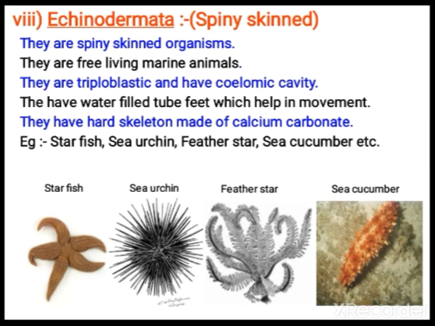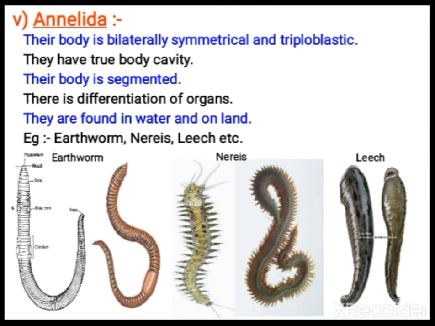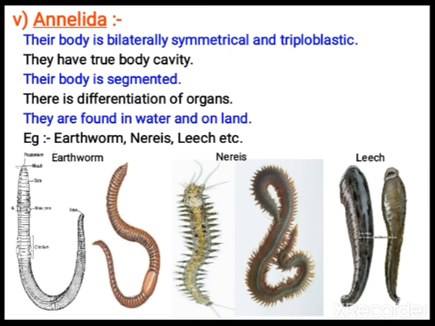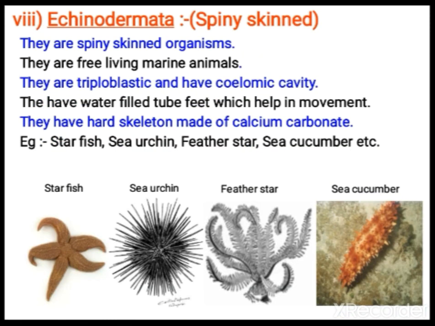Okay children, so today we have covered up to this. You remember, because all are new terms, familiarize the terms, whatever you studied. Echinodermata, mollusca, arthropoda, annelida, nematoda. So nematoda, annelida, arthropoda, mollusca, Echinodermata. These are the different categories of animals we studied.